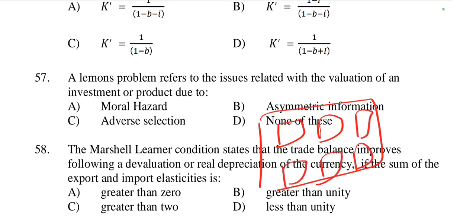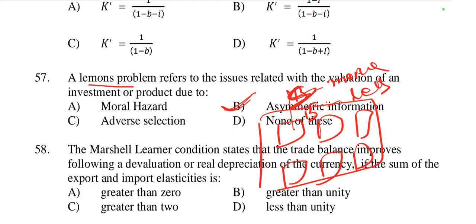In that market, asymmetric information mainly arises. Asymmetric information means there are two parties, buyer and seller. The buyer has less knowledge and the seller has more knowledge.